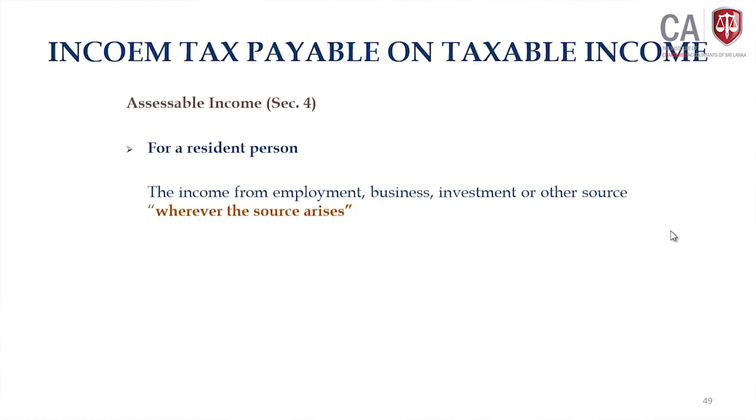For a resident person, those income sources wherever the source arises, that means the resident persons are taxable on universal income, with the income arising in Sri Lanka or outside Sri Lanka. Those incomes fall within the scope of chargeability of income tax if you are a resident person, like in the previous Act.